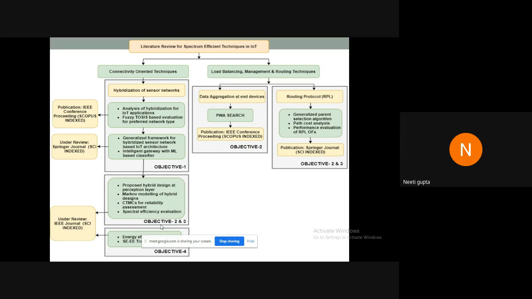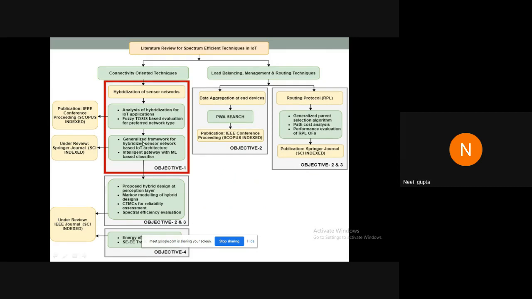After the literature review, as I have already discussed, 2 major areas were identified: connectivity oriented techniques and load balancing management and routing techniques. I will move objective-wise and show what work has been done in various areas and what publications came out of it. In this diagram I have also mentioned, for example, moving on with objective 1.